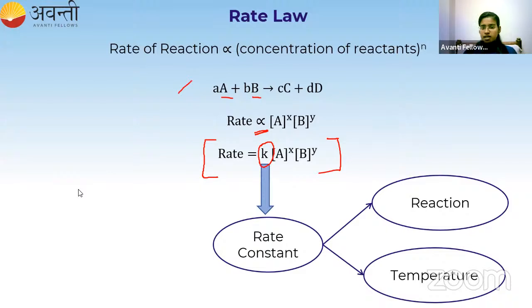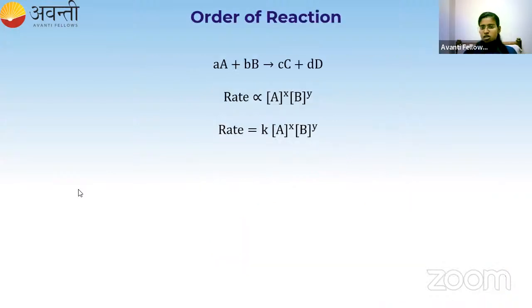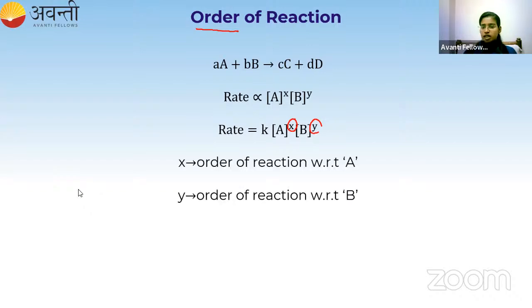Now I am going to take the same set of reaction, and I have written the rate expression for this reaction. And here you can see X and Y, right? What is this X? X is the order of the reaction with respect to A, and Y is the order of the reaction with respect to B. If I want to find out the overall order of the reaction, I have to add these two, right?